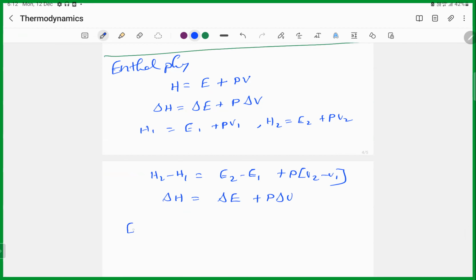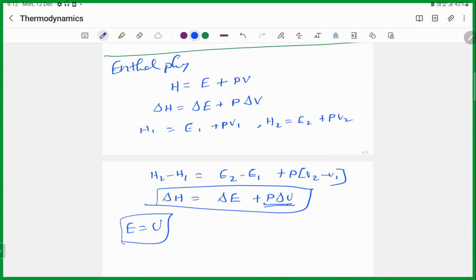In some cases the E can be replaced as U. U and E are the same. E is the internal energy, U is the internal energy. Both are the same. So delta H is equal to delta E plus P delta V. This is the mathematical formula for calculating the enthalpy. So delta E is the change in the internal energy. P delta V is known as work done. So otherwise delta H is equal to delta E plus change in work. So other than P delta V சொல்றாங்க.